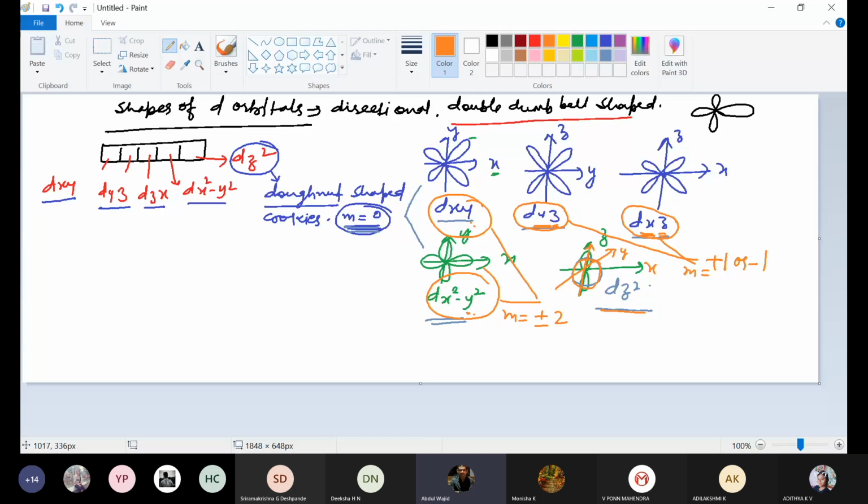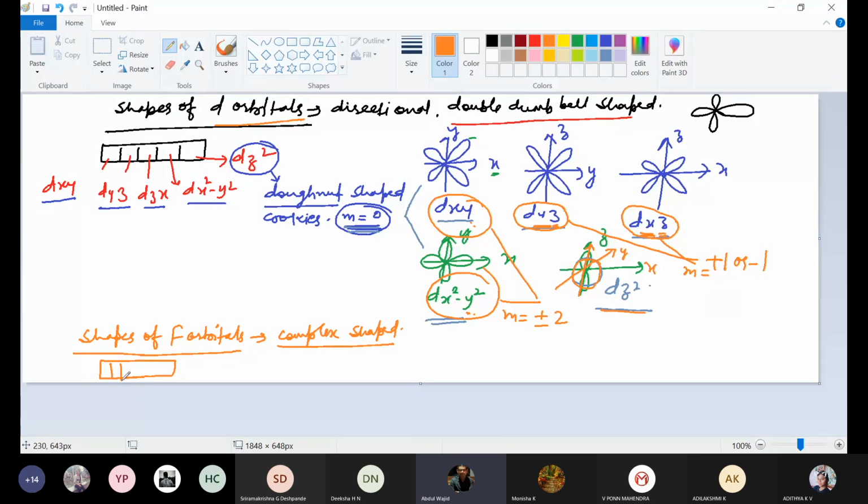And like that, we will be talking about the shapes of f orbitals. That's very complicated. You can say scientists still do not know the shape of an f orbital. It is complex shaped, so do not bother about all this. In f, 7 degenerate orbitals are there: 1, 2, 3, 4, 5, 6, 7.